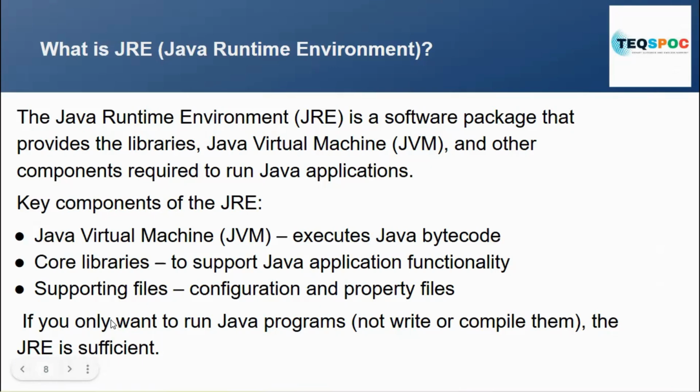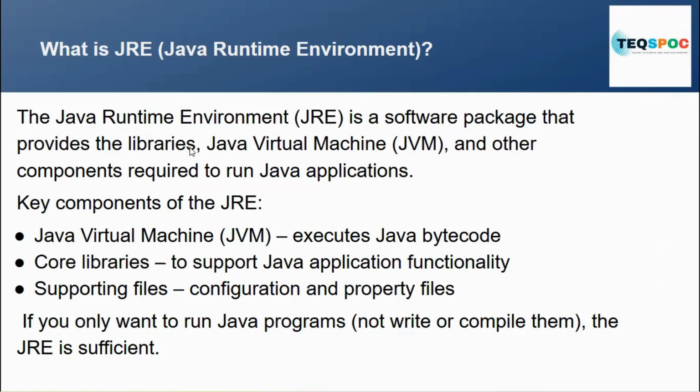Which means if you are a customer or client and you only want to run the file, install the JRE and run the dot class file. Okay. A library is nothing but a file and folder where all the things related to the Java language and running a Java program will be kept, and it will take the necessary things from that file and folder. That is the library. In a similar sense, a library is like a folder on your system, and inside the folder you have different types of files. So in the coding world, that will be called a library, or it is also called a package.